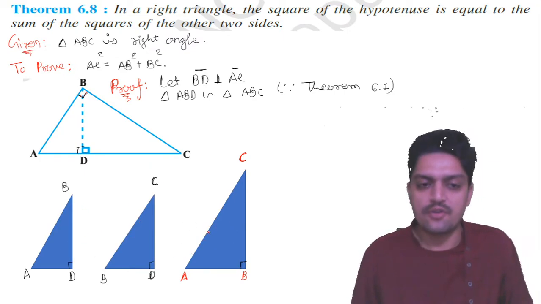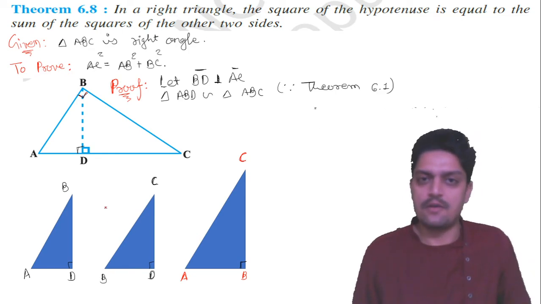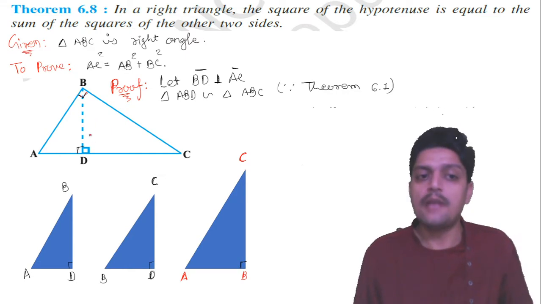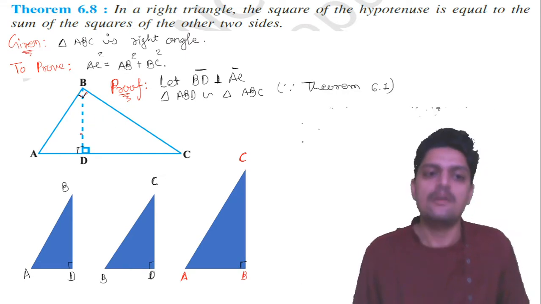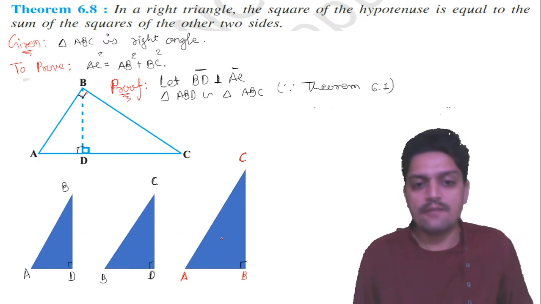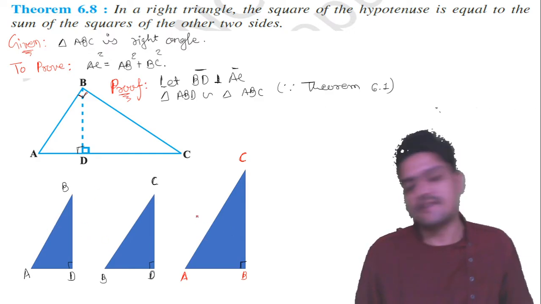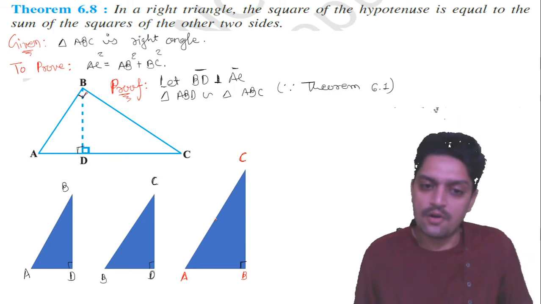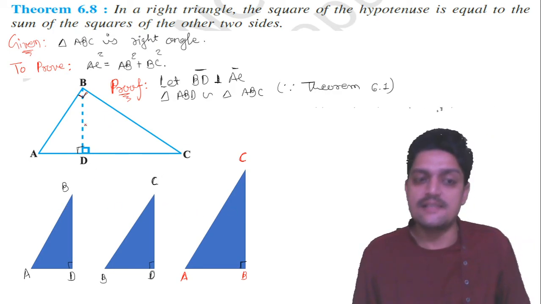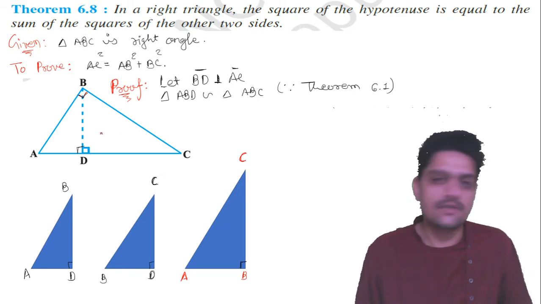You don't have to focus on the main figure, but in the exam you must draw it. If you draw these three figures, that is well and good, but if you don't, it is okay. In the exam, this is our main figure, so you must draw this.